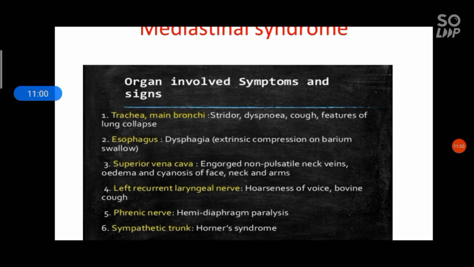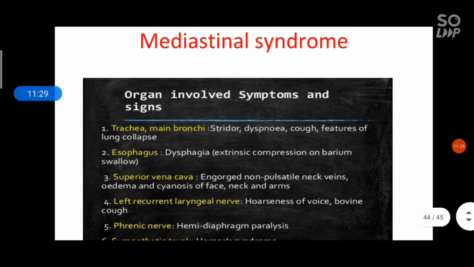Obstruction of the esophagus causes dysphagia, difficulty in swallowing. Pressure on the left recurrent laryngeal nerve causes hoarseness of voice and bovine cough. Phrenic nerve involvement causes hemidiaphragm paralysis, and the sympathetic trunk gives rise to Horner syndrome. So these are the symptoms and signs involved in the mediastinal syndrome.